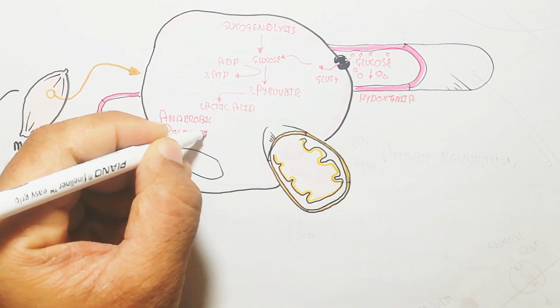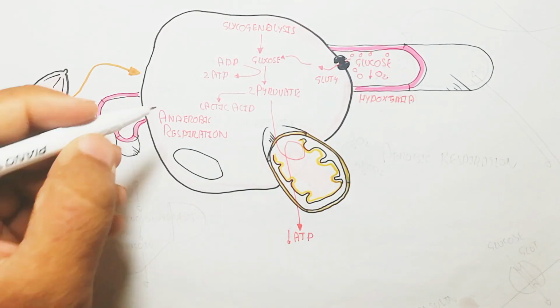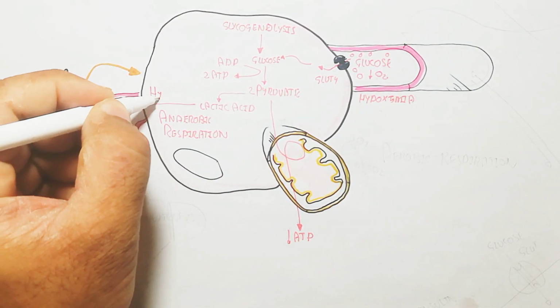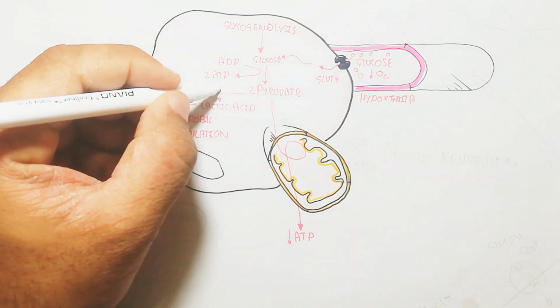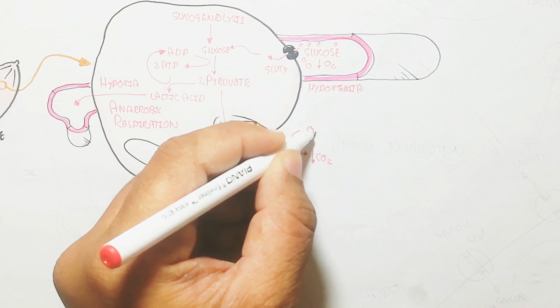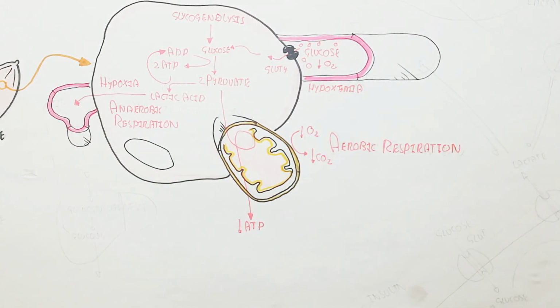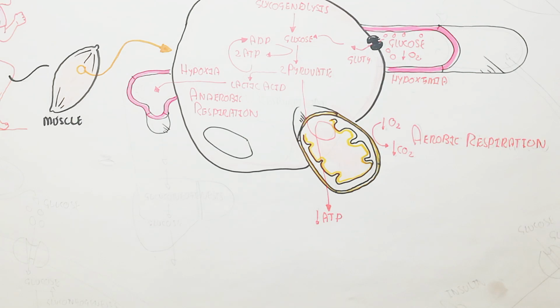Further anaerobic respiration, lactic acid fermentation, will produce more lactic acid that goes into the blood circulatory system due to the hypoxia. This also produces more ATP, but because of the low level of oxygen, there is less aerobic respiration, and the ATP will decrease.